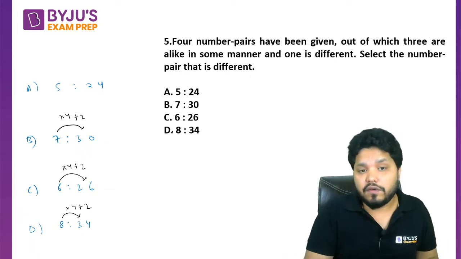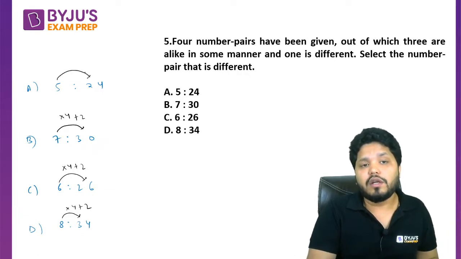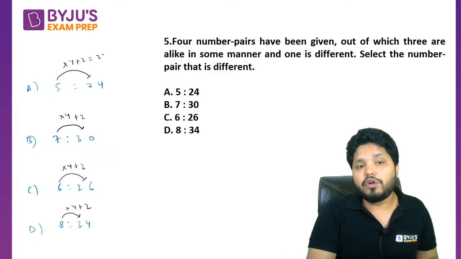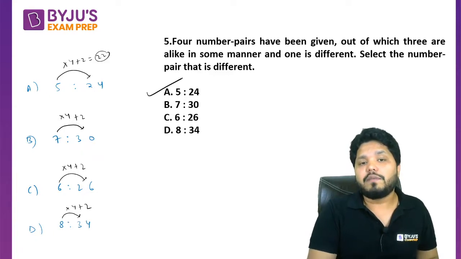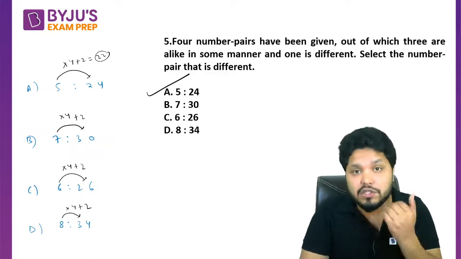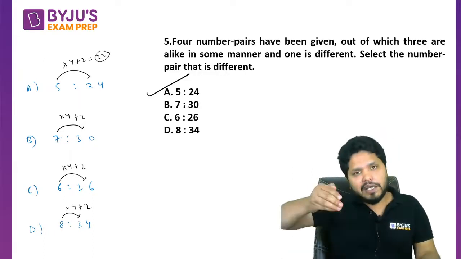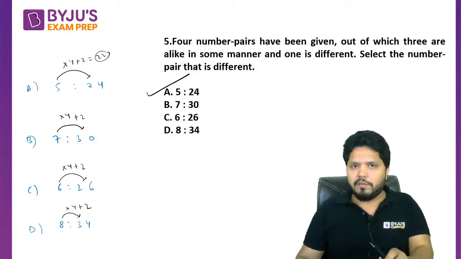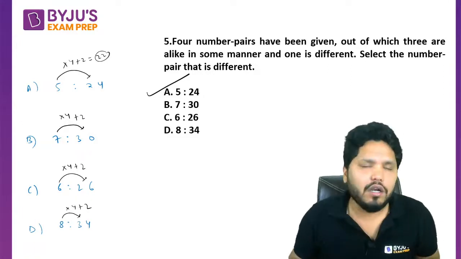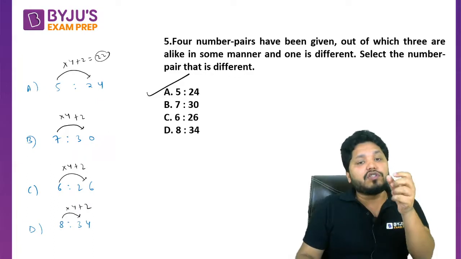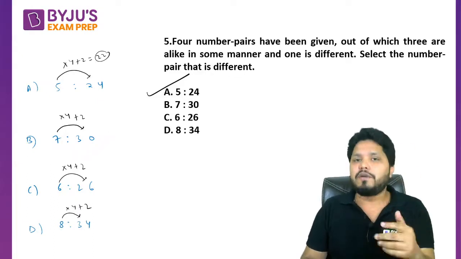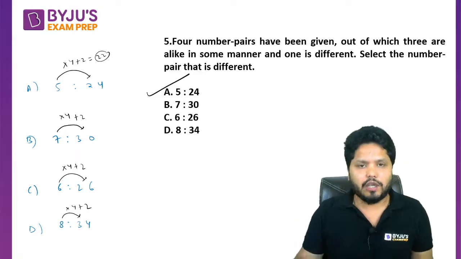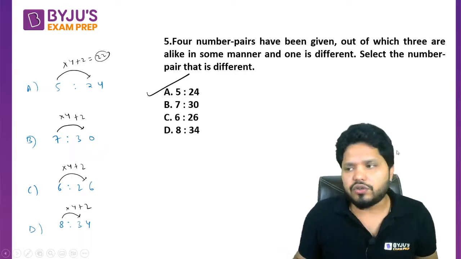That means these three are following the pattern, this must not follow the pattern. So if we do 5 into 4 plus 2, it should be 22, not 24. That means A has to be the correct one, because A is not following the pattern of multiplication by 4 and then adding 2 to it. First of all, we are doing multiplication by 4 and then we are adding 2 to the number. That's the pattern which is there in BCD options, but that pattern is not there in A option. So that's the logic to solve this question.